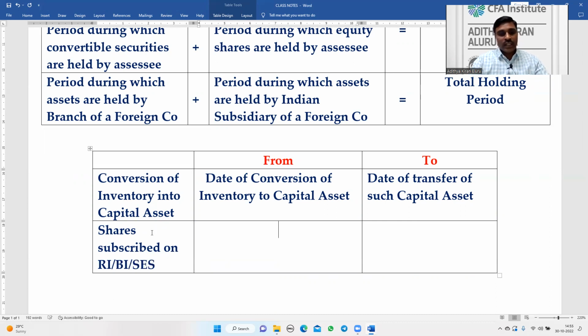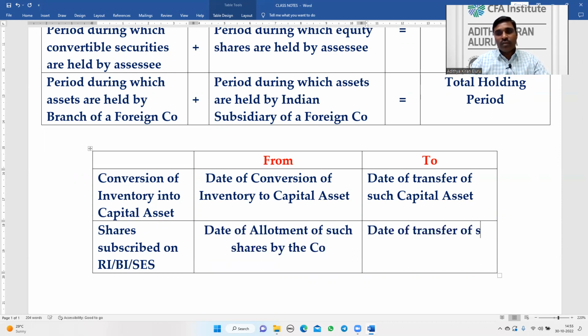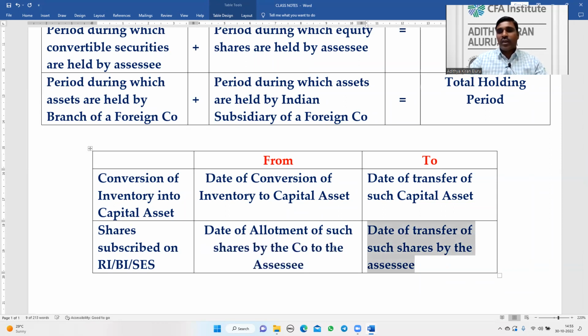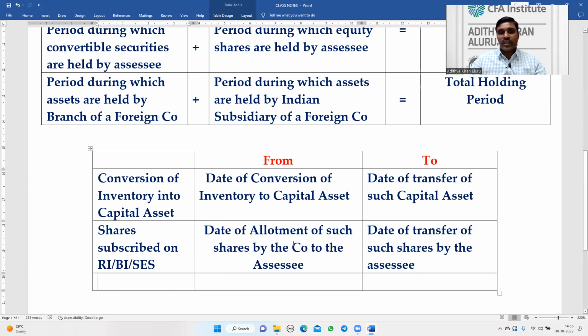So in these cases, the holding period runs from the date of allotment of such shares by the company to the assessee, to the date of transfer of such shares by the assessee. That is the holding period.